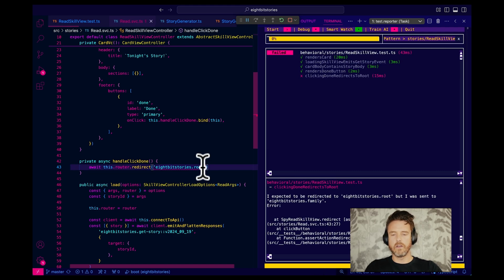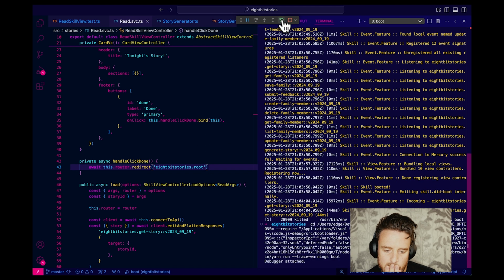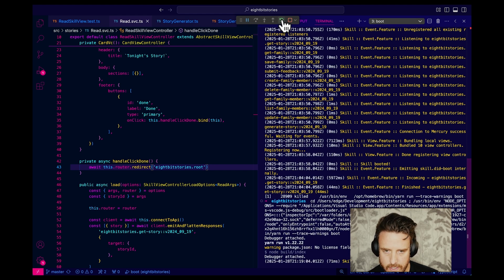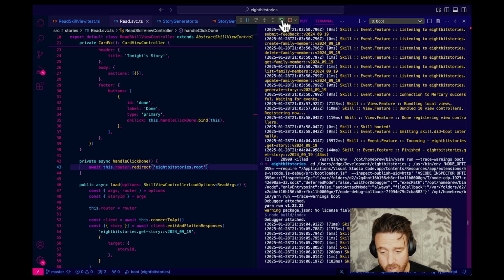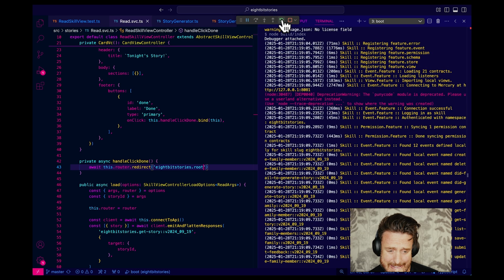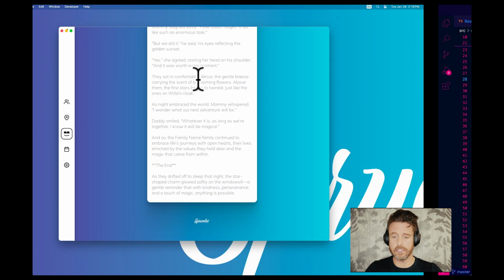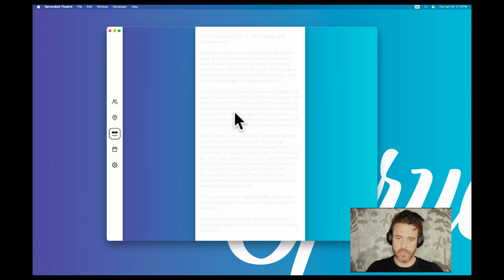There. All right. I am going to reboot my skill, refresh the get story page. There should be a done button. And let's go check family name. Because did I really put it as family name? And do I really not have my family values in there? I thought I did all that. I don't know. I've been really, we played with the settings a lot, so I could see. All right, refresh. Okay.